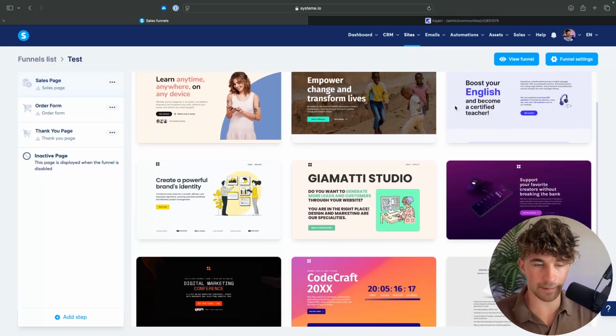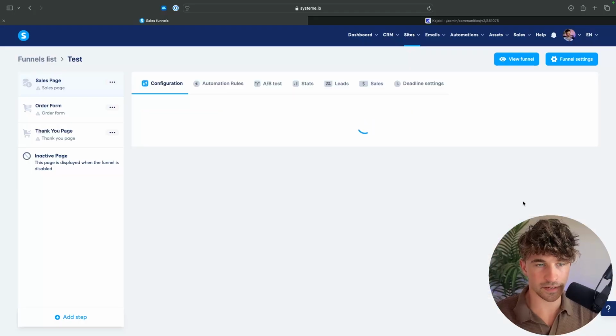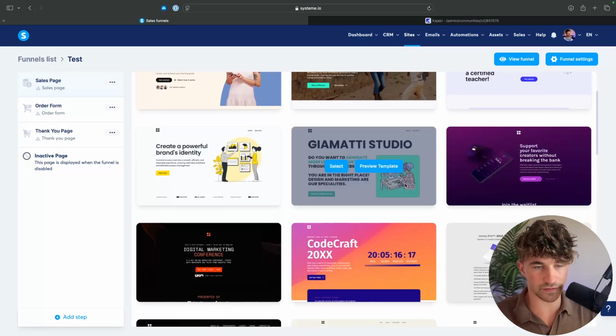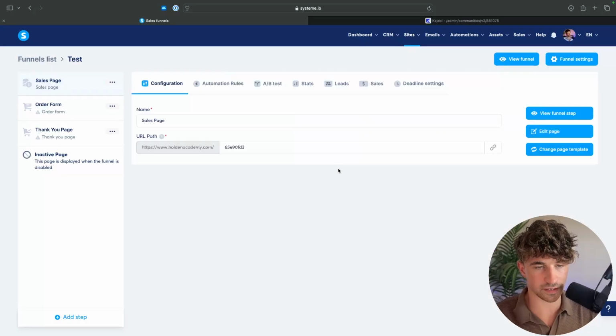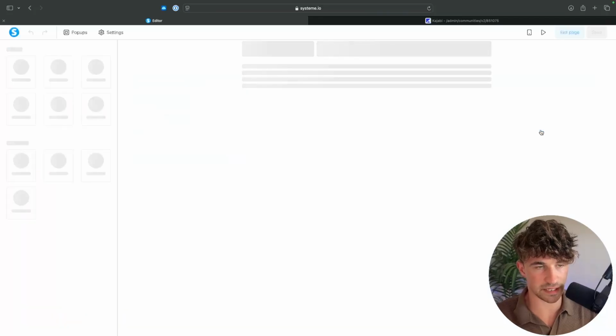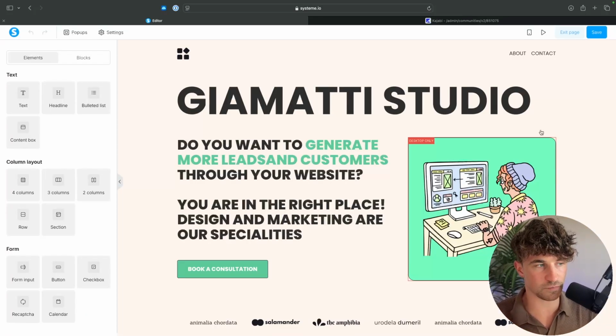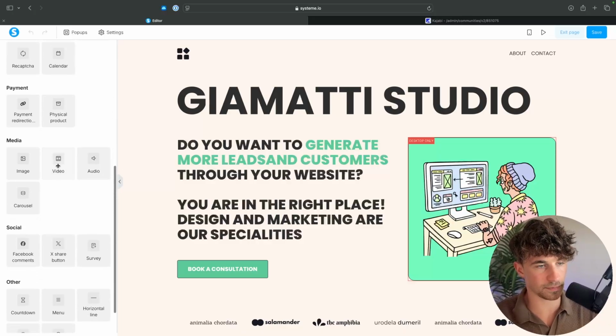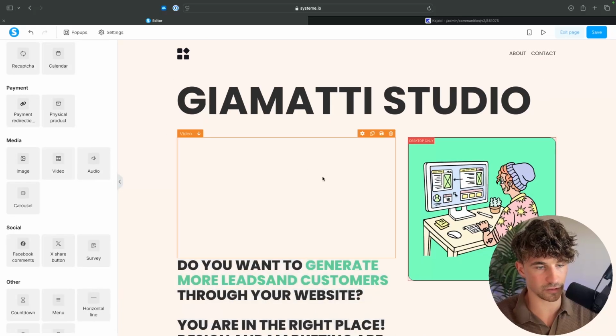But first of all, these templates are absolutely fantastic. So we can go down, we can choose from one of these awesome templates right here. We can click on select. And then we can edit page. And this right here is the page builder on System.io. So anything we want to go ahead and add in, super simple with this drag and drop. If I want to add a video, for example, I can come down here and drop a video right here.